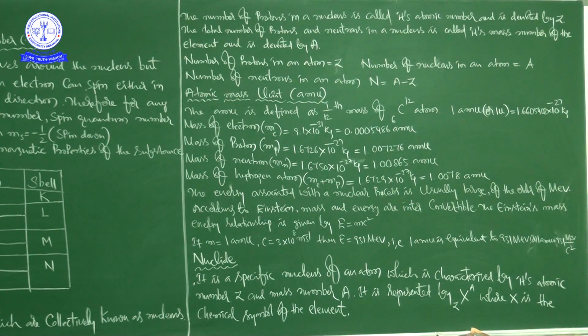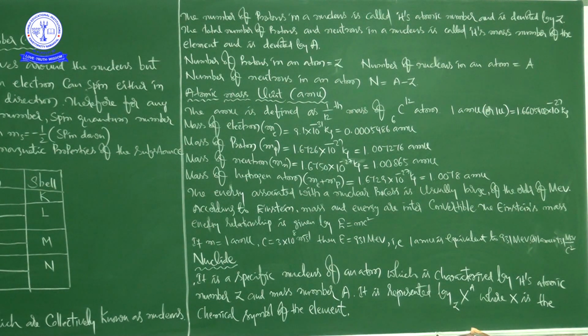Okay, and here they have given the mass values of electron, proton, neutron and hydrogen atom. These values are available in kilograms, and he also converted them into AMU. We can also convert once you know the relation, that is 1 AMU is equal to 1.660540 into 10 to the power of minus 27 kg. So these four values you can convert into AMU.